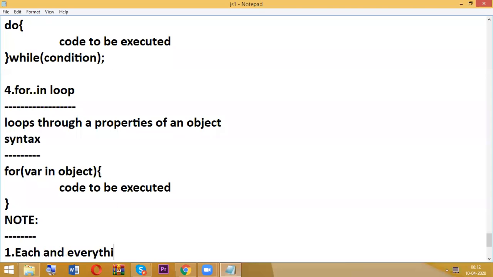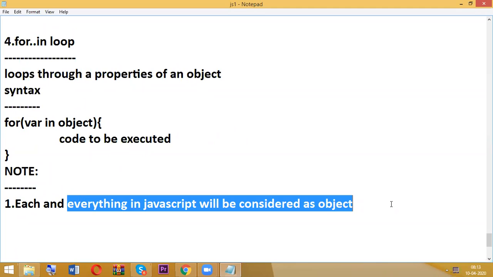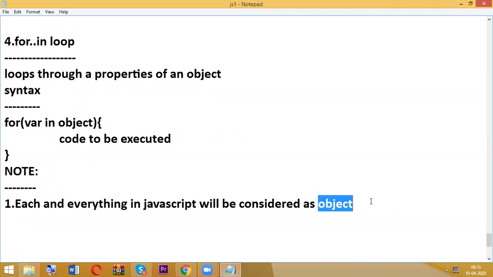Each and everything in JavaScript will be considered as an object. For example, x equal to 10.